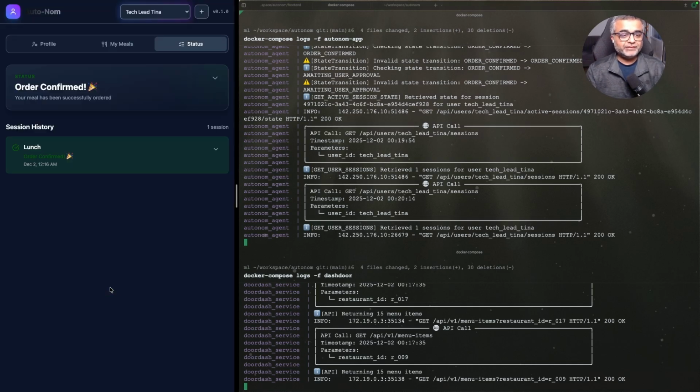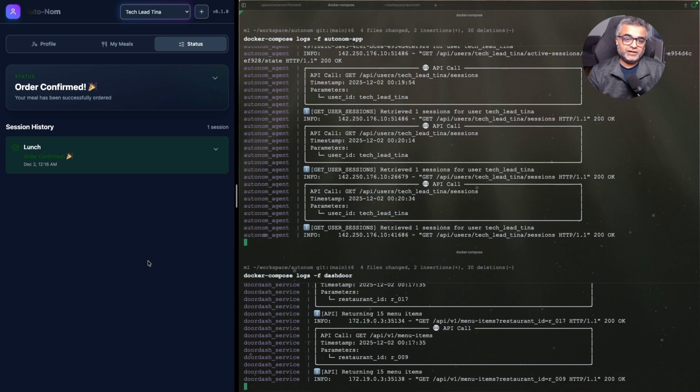So there you go, guys. This was AutoNom, your AI concierge. Do let me know in the comments what you think about the demo. If there are any interesting test cases that you want me to try, and if you want to try this, I have linked the GitHub in the description or in the comment somewhere. You just have to add your Gemini API key, and it's a single Docker file that you run, and you'll have access to the Agentic API, the Dashdoor API, and the UI, and you can play around with this.